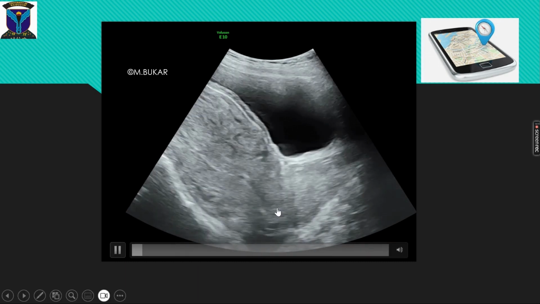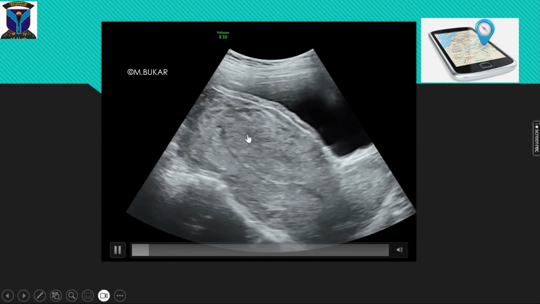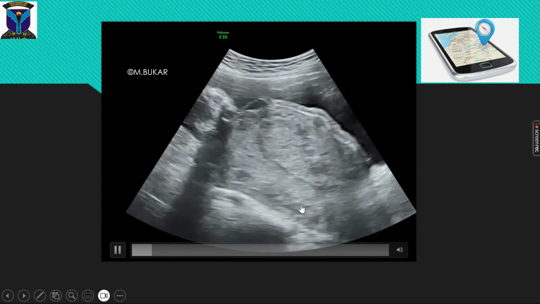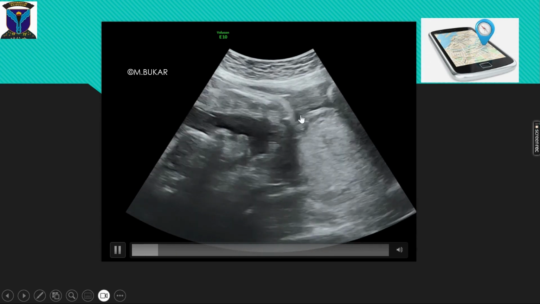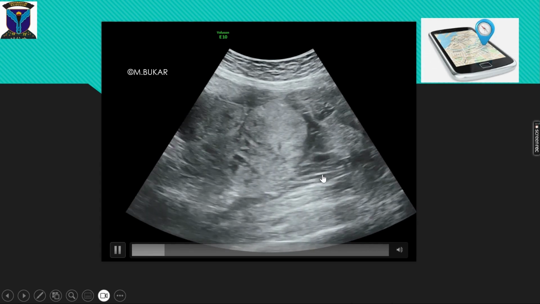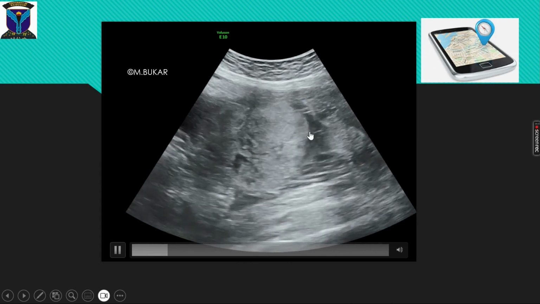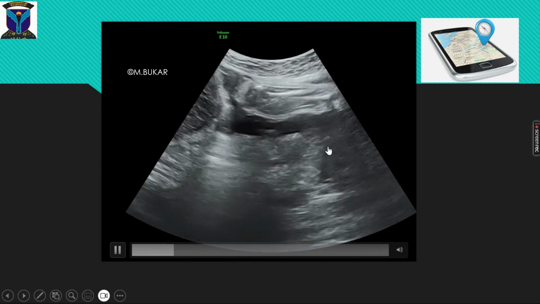So again, cervix, uterus, note the anteroposterior asymmetry, prominent arcuate vessels, note the relationship between the fundus of the uterus and the placenta, and these adhesions between the placenta and the fundus of the uterus.